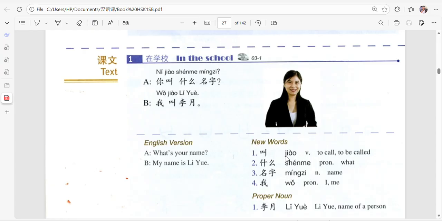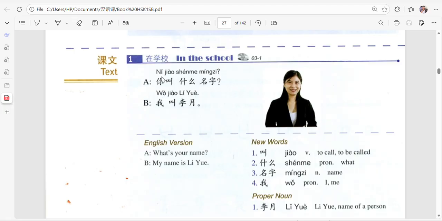This is jiao. You can repeat after me. Jiao. And jiao means to call. Okay, to call someone or to be called. Maybe I'm called Paul. You are called Frank. You are called Peter. Yes, called. Shema means what? 名字 means name. 我 means I.